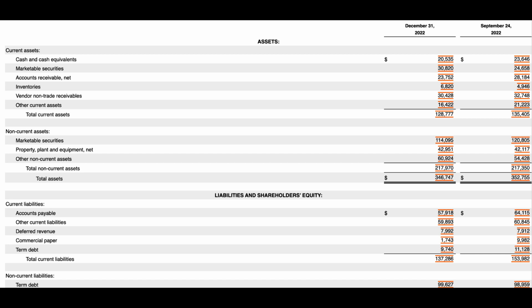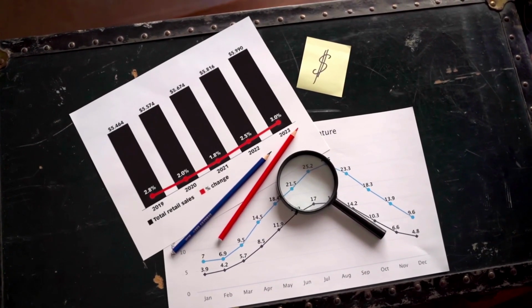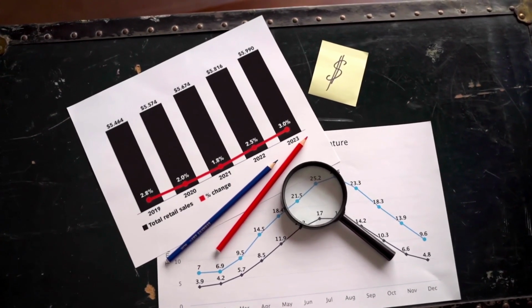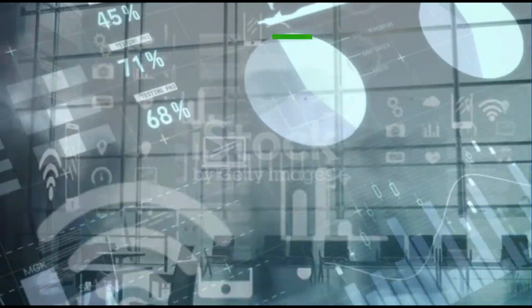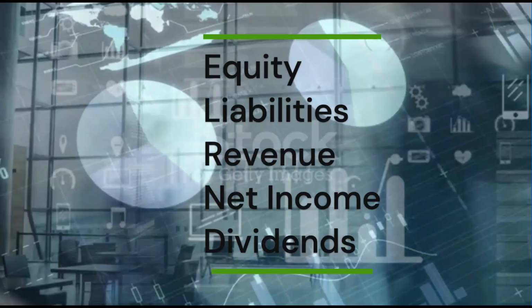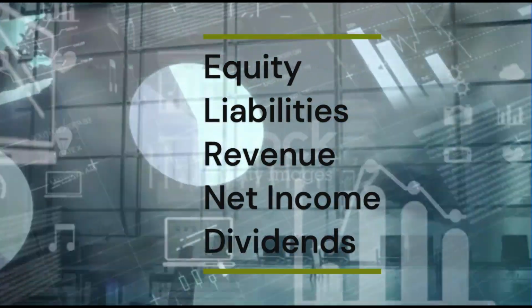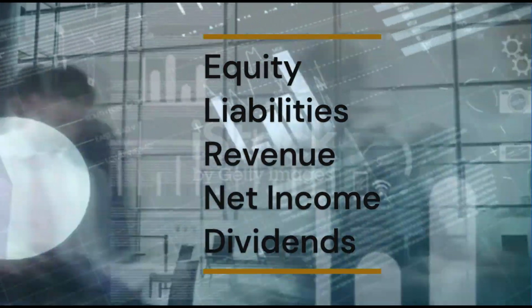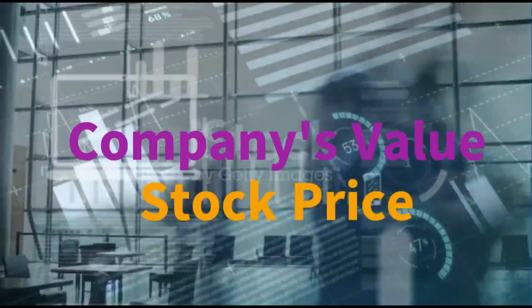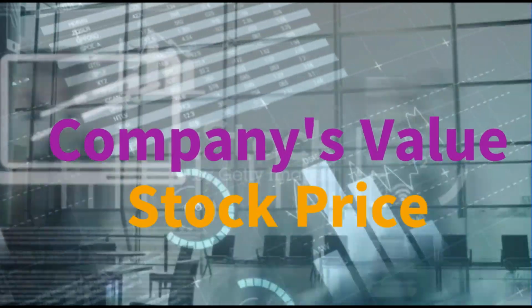Financial statements have many lines, and each of them means something to us. It's important to pay attention only to the most important business indicators: equity, liabilities, revenue, net income, dividends, and the company's value or the stock price itself. All these indicators, except for stock price, are in the financial statements themselves.